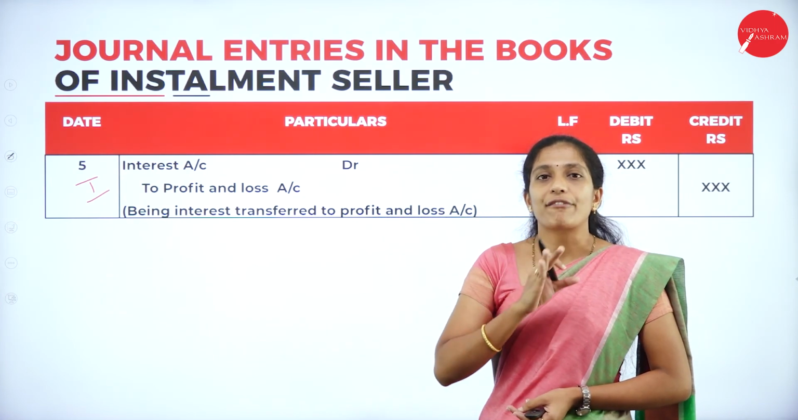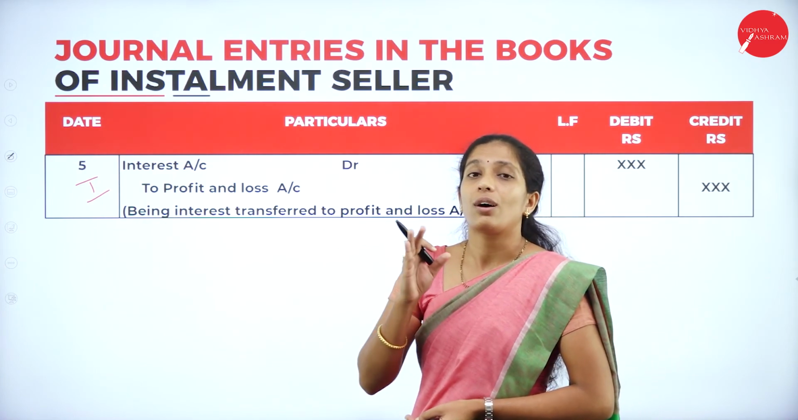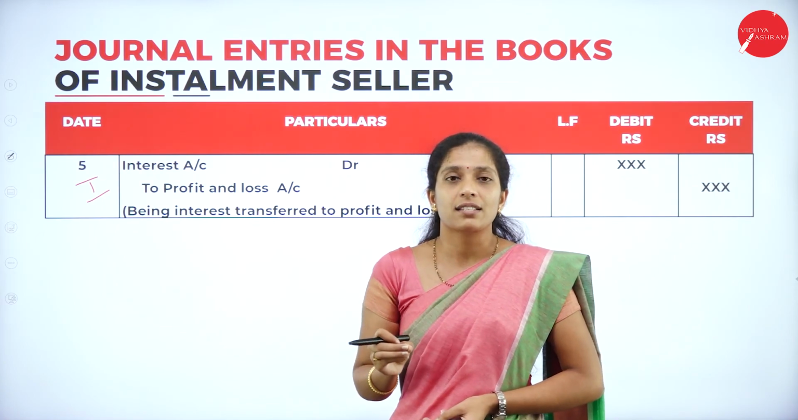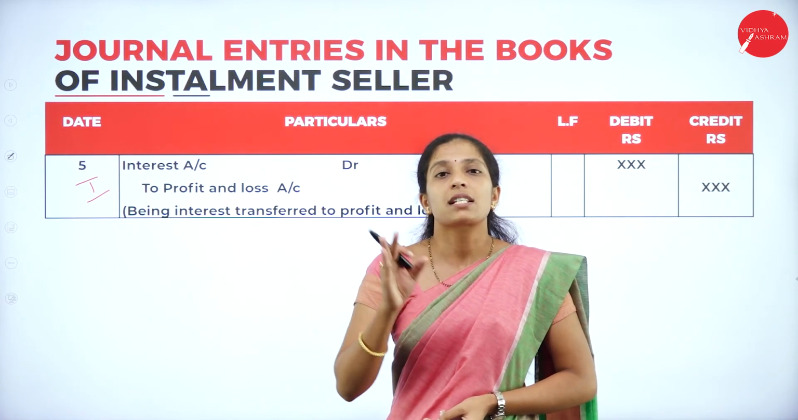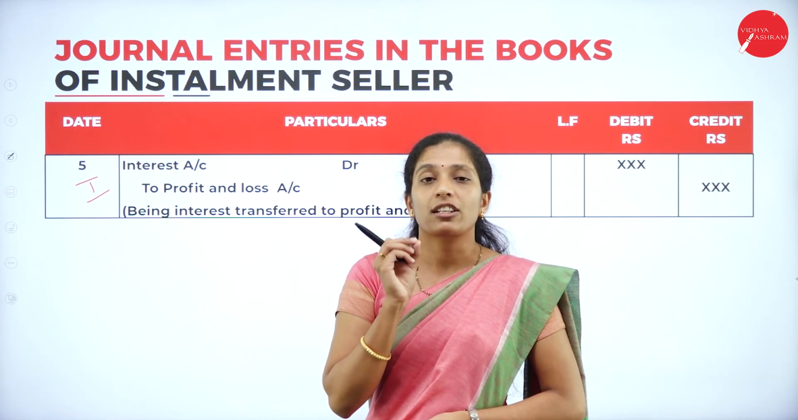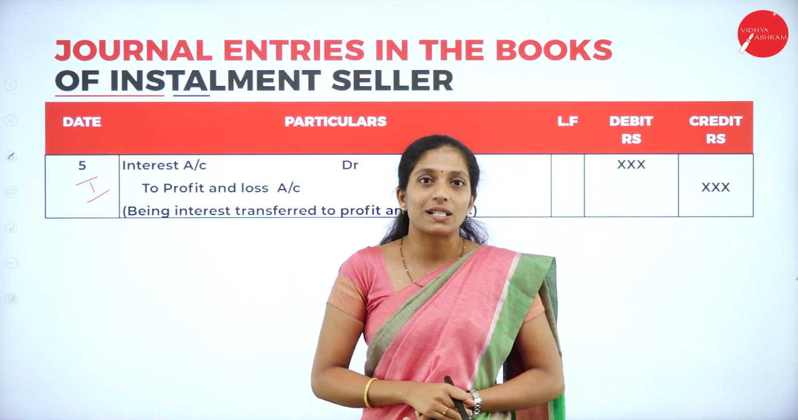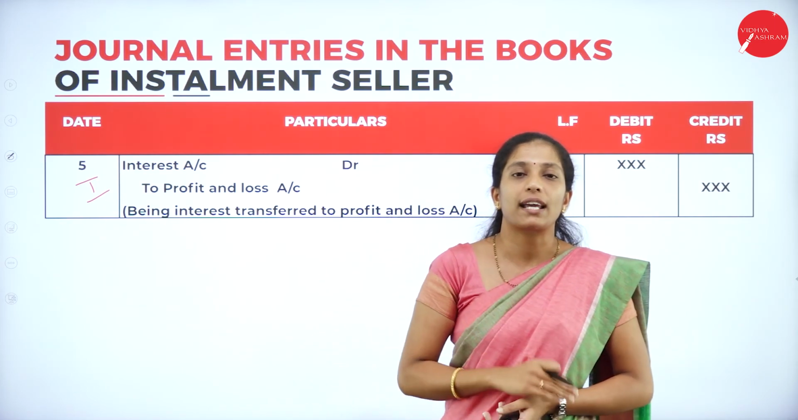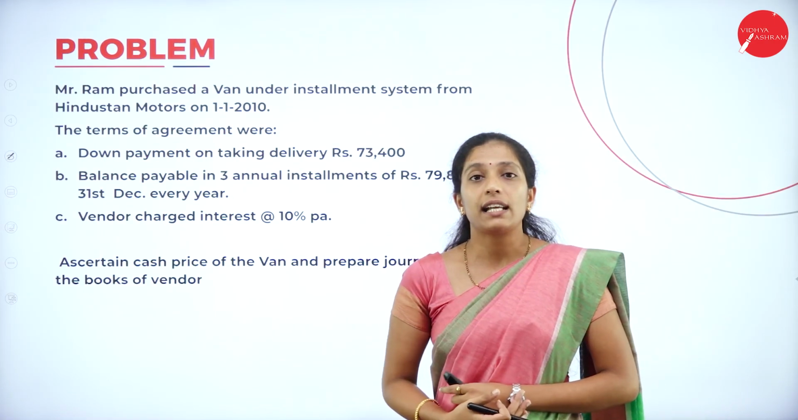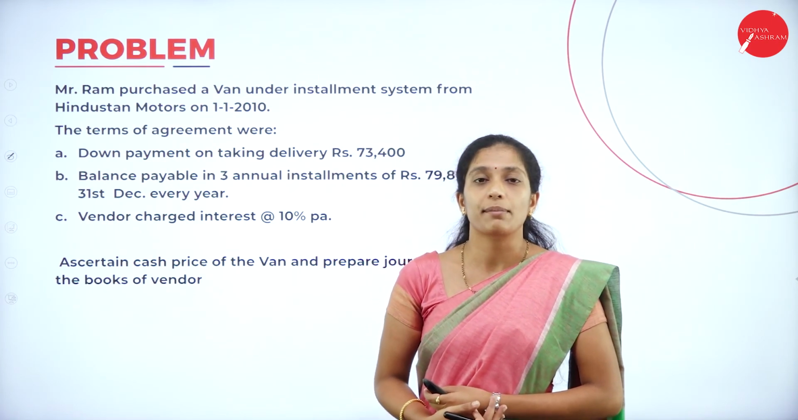The only thing is that in the hire purchase system you transfer to hire purchaser or hire seller, whereas in the installment system you transfer to installment purchaser or installment seller. Other than that, you have to make changes in the interest suspense account. Other than that, all the entries remain the same as in the hire purchase system. Now we shall go through a problem so that you can clearly understand how we record journal entries in the books of the installment seller.